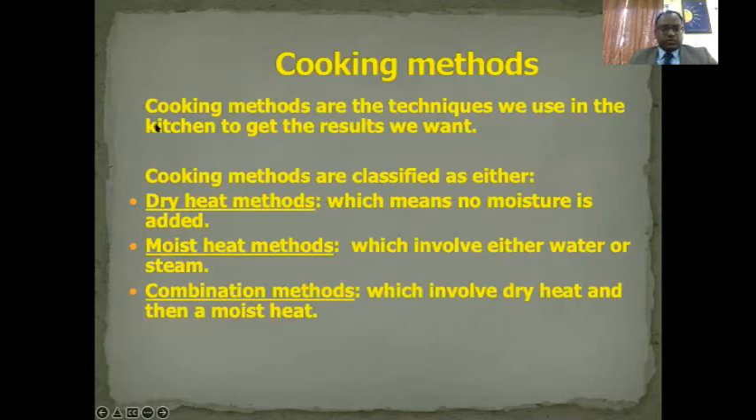Now let's come to cooking methods. So what are cooking methods? Cooking methods are the techniques which are used in our kitchen to get the results we want. To put it in simpler language, cooking methods are the methods which we employ to cook food. Now, cooking food can be done in different ways. For example, I have a potato.